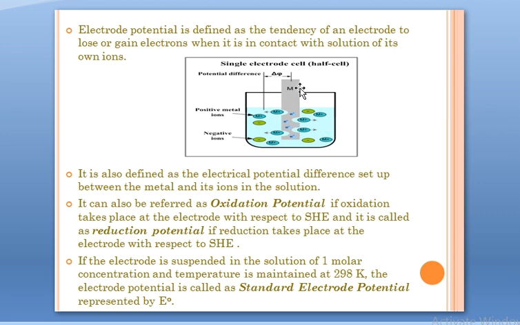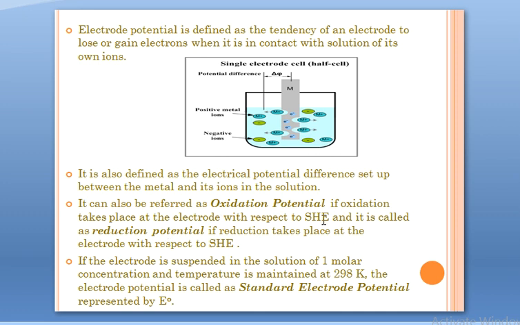Now, as I said, depending on the material of the metal, it can either undergo oxidation or reduction. Thus, we can name the potential like this. If the electrode undergoes oxidation, we can call it oxidation potential. If it undergoes reduction, we can call it reduction potential.